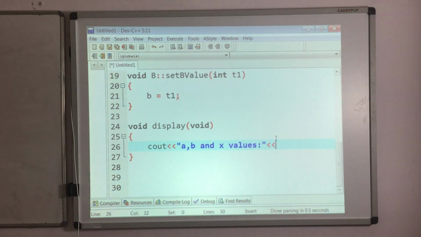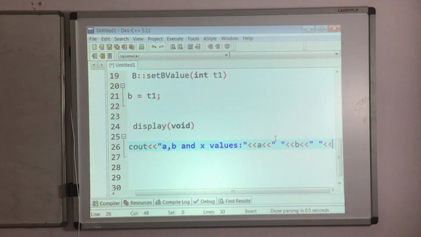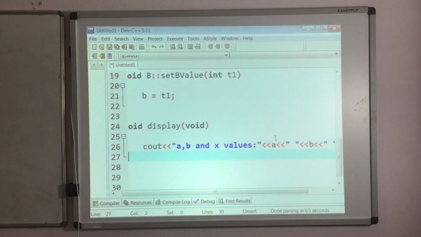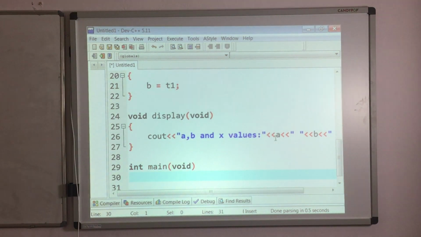So after that, what I have to do? Print A value, take a space, then print B value, take some more space, and finally print the X value. Like this, semicolon at the end. So the definition of the display function is also over. Now write the main, int main of void.